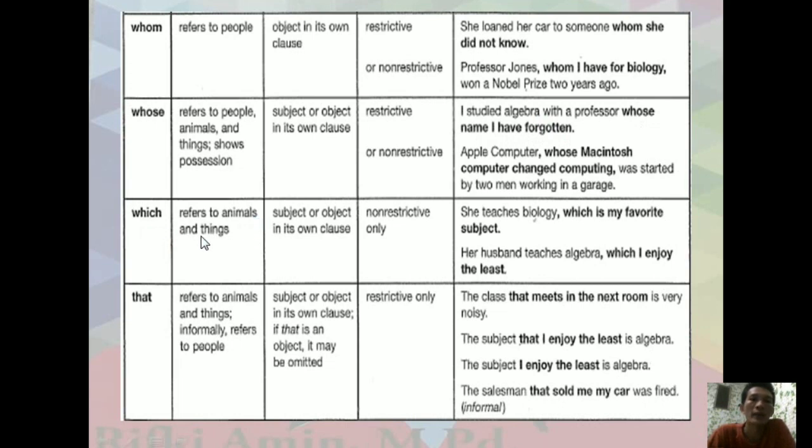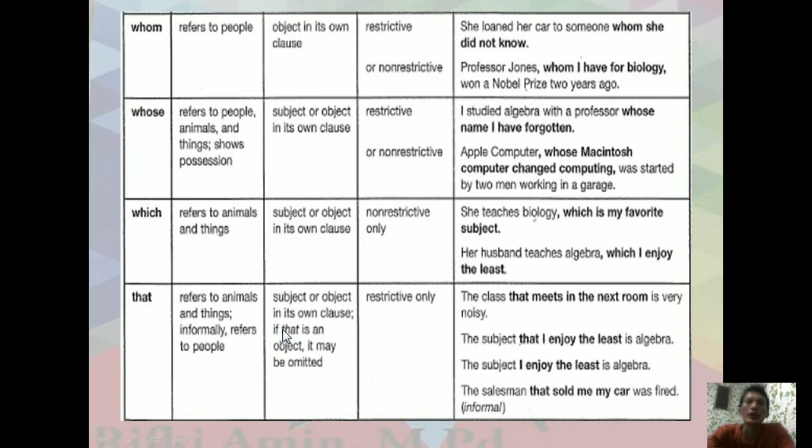Which refers to animals and things. We can use it in the non-restrictive only here. She teaches biology, which is my favorite subject. Her husband teaches algebra, which I enjoy the least. And that is used in restrictive only, which is used in non-restrictive only. They refer to animals and things, and that is informal for people.